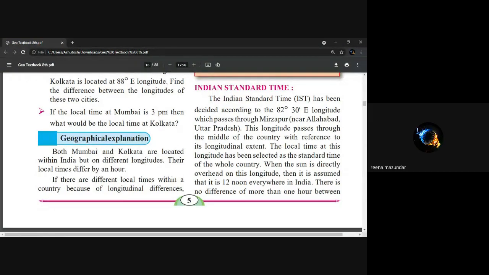Very good. Yes, Nidhi, say. The India Standard Time, in short IST, has been decided according to the 82 degree 30 minutes east longitude, which passes through Mirzapur near Allahabad, Uttar Pradesh. Okay, very good.